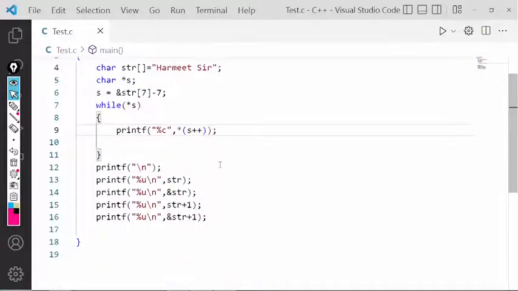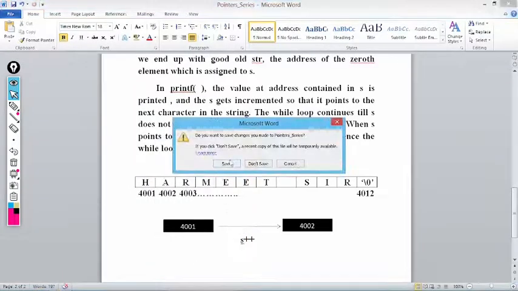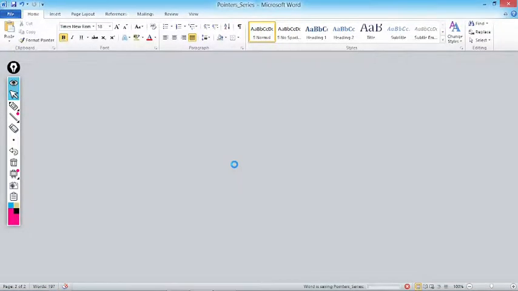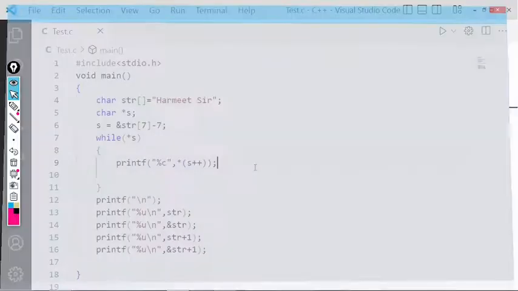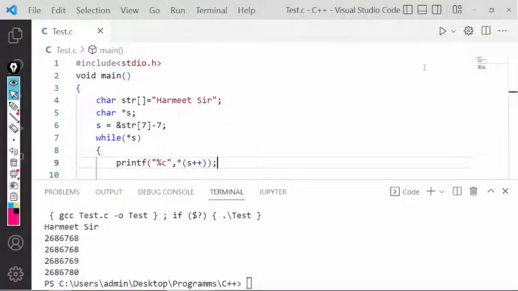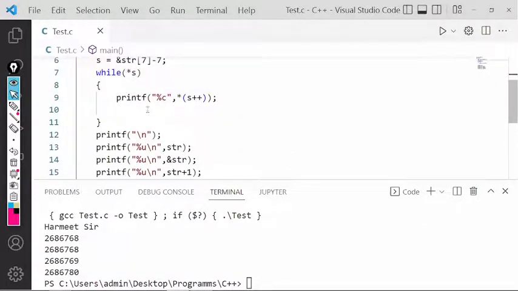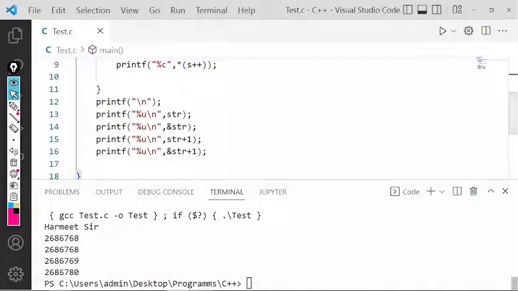So let's try to execute this program in Visual Studio, the same program. Let's try to see the output. Let's try to execute this program, run code. Now see what we are getting. Harmeet sir. Output of printf %c value at str plus plus, but I am getting Harmeet sir.